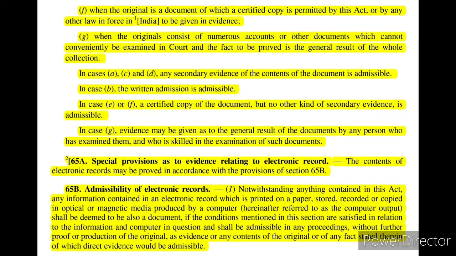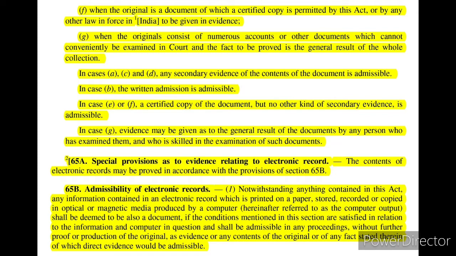Also, when the original is a document of which a certified copy is permitted by this Act. So this Act actually permits the certified copies of certain evidences. So in that case also, as we know certified copies are secondary evidence, we can give secondary evidence of that particular document or material. When the original consists of numerous accounts or other documents which cannot conveniently be examined in court, and the fact to be proved is the general result of the whole collection.